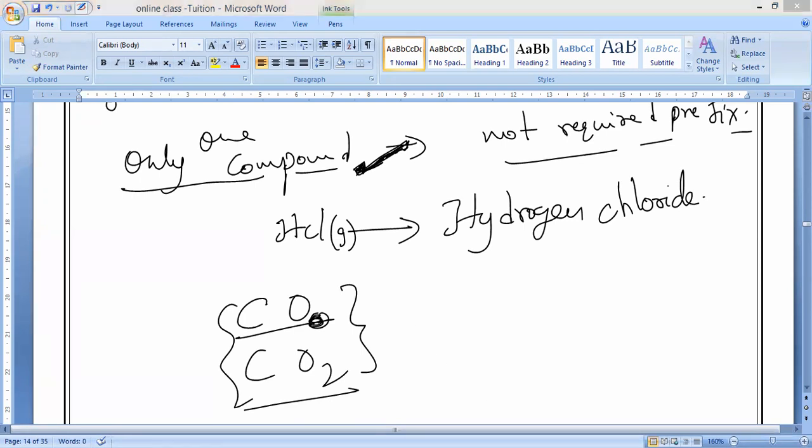Now, remembering this, we'll go to the last concept. I think the meeting is going to end, so you can join back into the meeting. I'm going to end in two minutes. That is writing of formula of molecular compounds. All of you keep the heading.